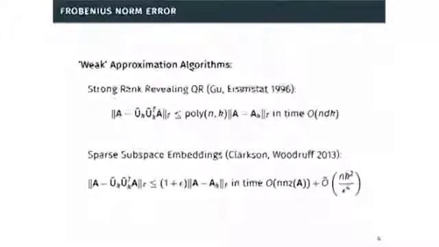We can also use Johnson-Lindenstrauss random projection style techniques, these sparse subspace embeddings, and get within 1 plus epsilon of the optimal Frobenius error with a very fast runtime, something proportional to basically the number of non-zeros in your matrix plus some lower order terms depending on k and your epsilon. But as I said, Frobenius norm error is weak in many circumstances, so we want to do something stronger.